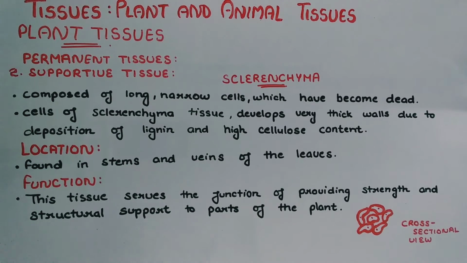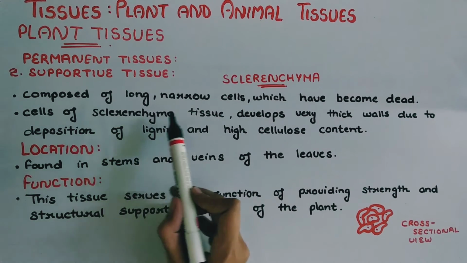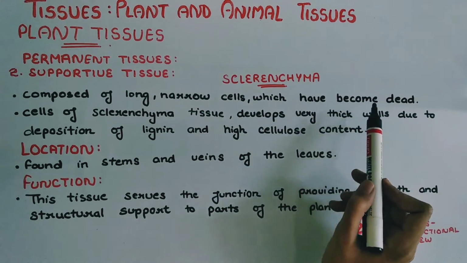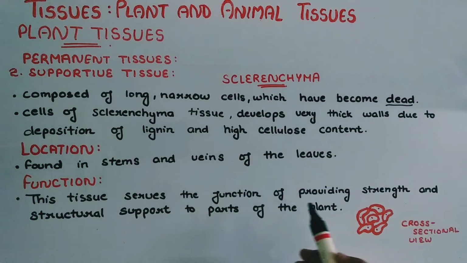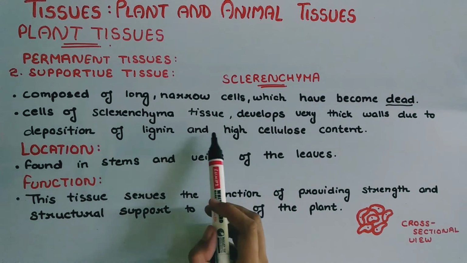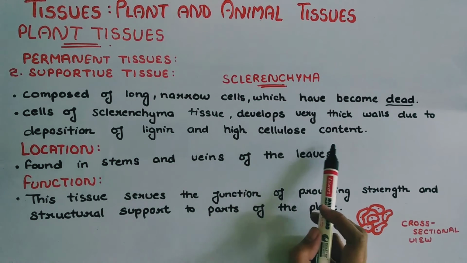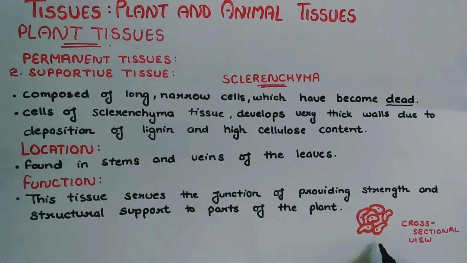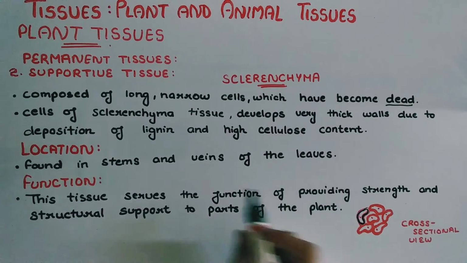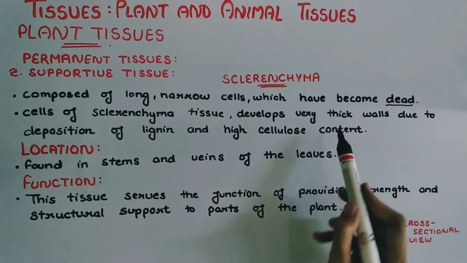Third classification of supportive tissue is sclerenchyma. Sclerenchyma is a tissue composed of long, narrow cells which have become dead. Cells of sclerenchyma develop very thick walls due to deposition of lignin and high cellulose content. We will check the cross-sectional view of sclerenchyma tissue. These cells have thickened walls, thickened due to lignin and cellulose deposition. So sclerenchyma tissue has thick walls.